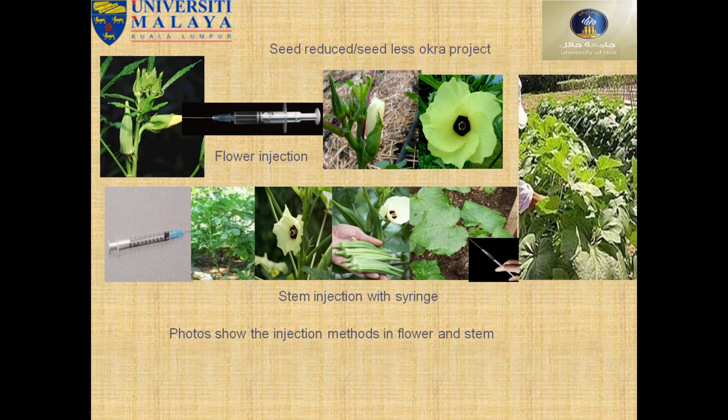Reduces seed loss. Seedless okra project. We produce seedless or less-seed okra by stem injection with the microsyringe methods. You can see the image.